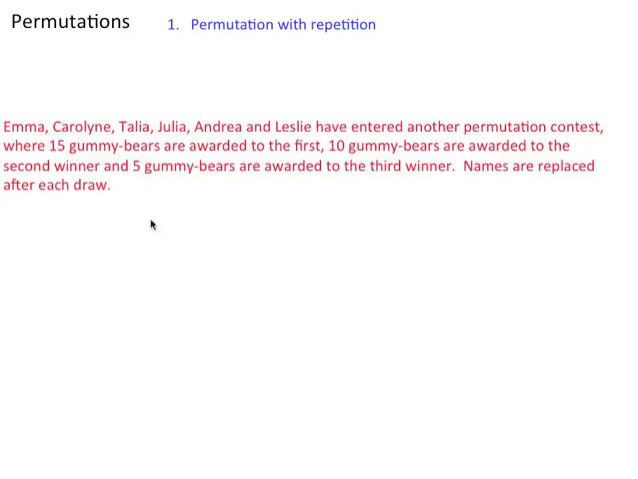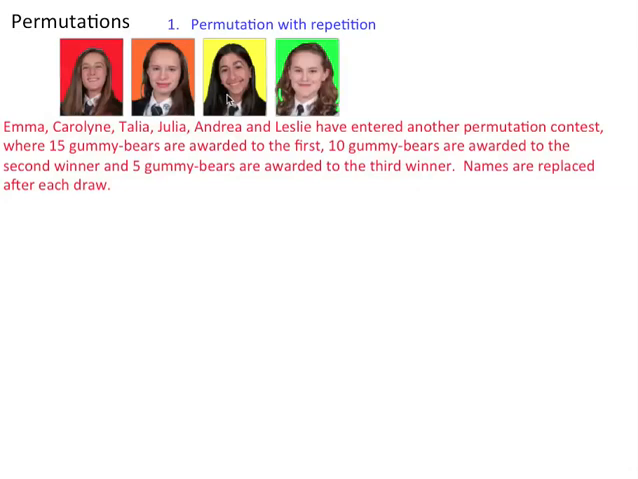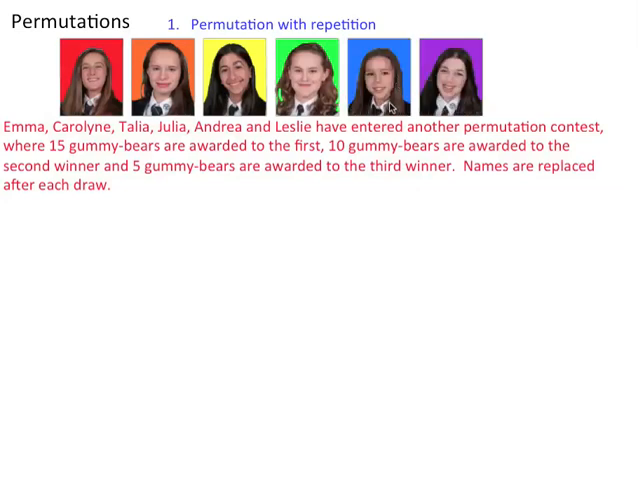In this case, is the order important? Yeah, absolutely. There's a big difference between coming in first and coming in third. Coming in third, you get 5 gummy bears, big deal, but first you get 15. Just saying. So Emma, Caroline, Talia, Julia, Andrea, and Leslie. We have 6 people here. So in first place, there are 6 possibilities for coming in first. 1, 2, 3, 4, 5, 6.